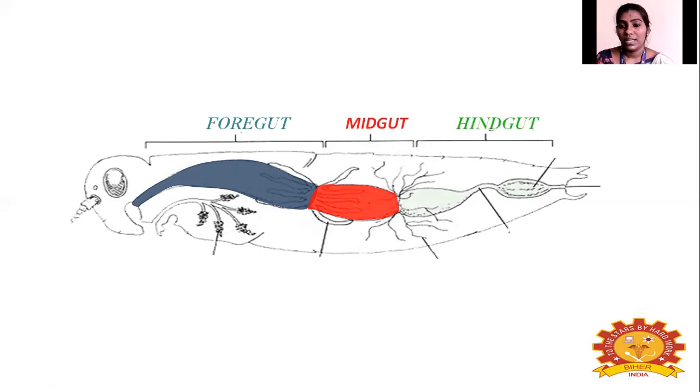And next, from the end of the midgut up to the last point, this region is the hindgut. So the first one is foregut, the central part is midgut, and from here up to the last posterior part, the anus, this is hindgut. So these are the three differentiated regions of the alimentary canal of insect.